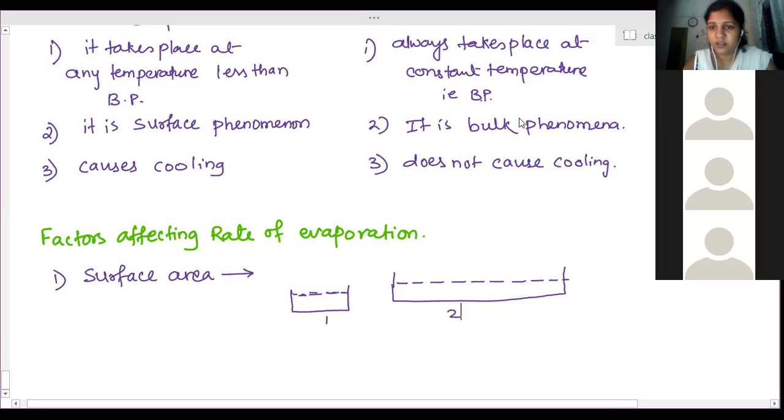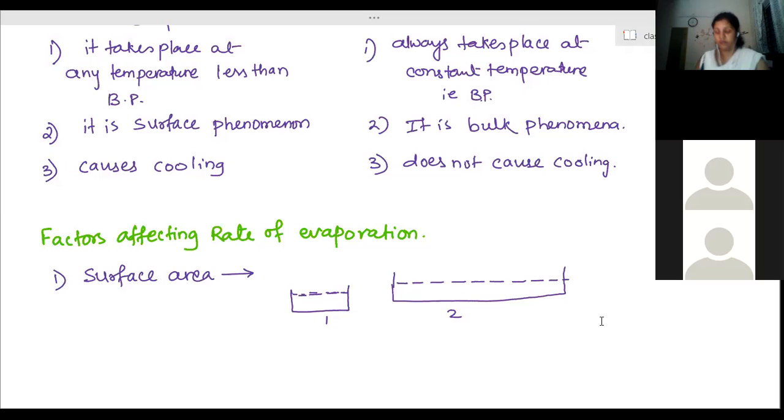More surface area, more rate of evaporation. But how does that happen? Now, what does evaporation mean? Ma'am, can I say? Yes. When there's more surface area, more of it will get evaporated. In evaporation, as you know, the surface layer gets evaporated, not all of it. So when there's more surface area, more of it will get evaporated.